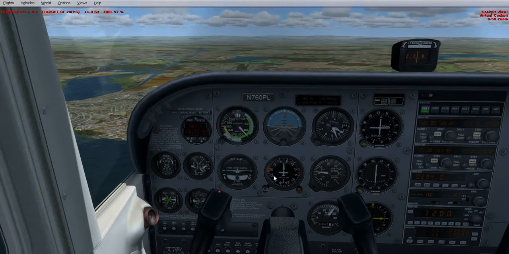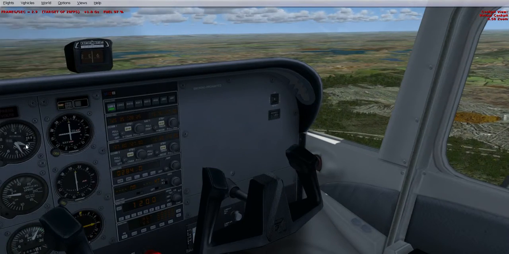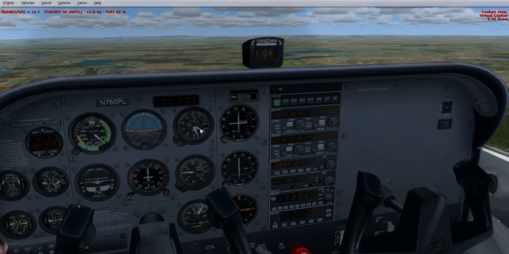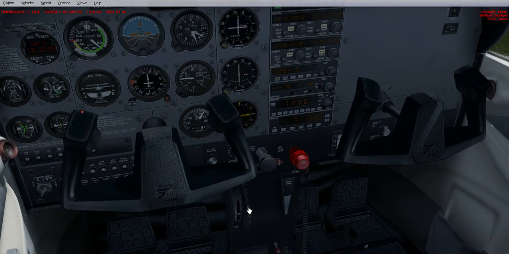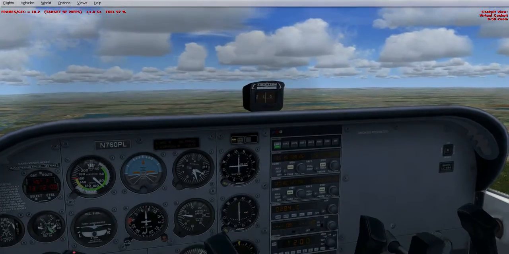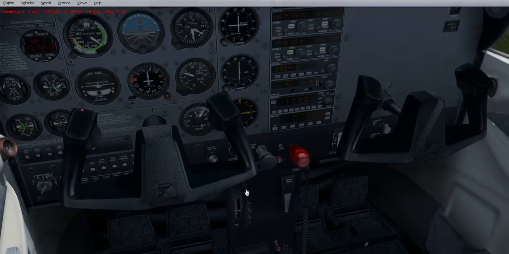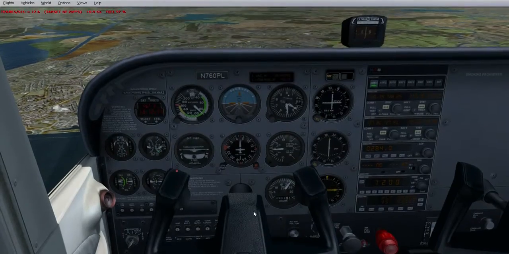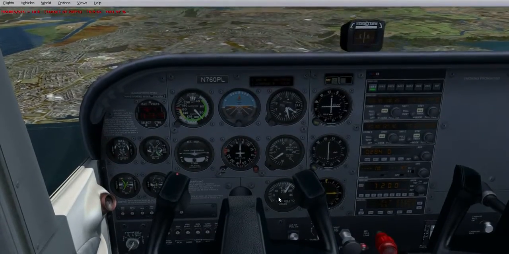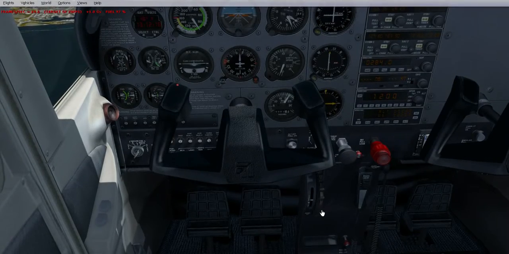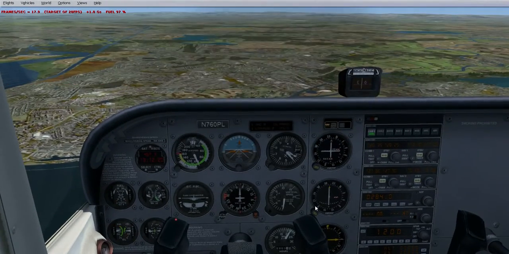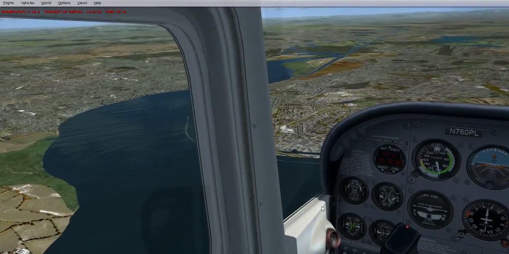Right, let's try and start doing a descent because we're still, I think, climbing at the moment. Yeah, not a problem though. Just get the elevator trim right. Start making a descent down. Bit extreme there. Might try and ease that slightly. Do need to start coming down a bit.